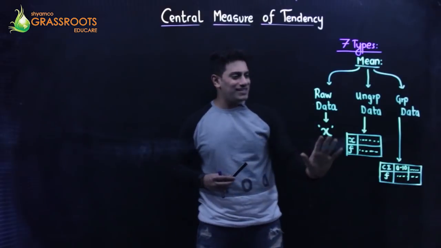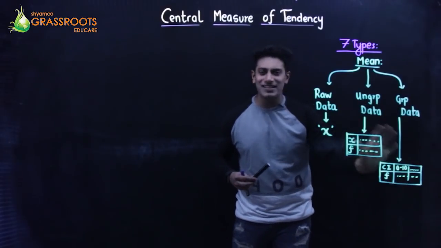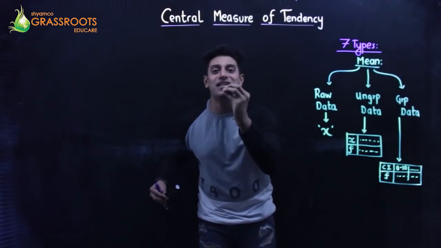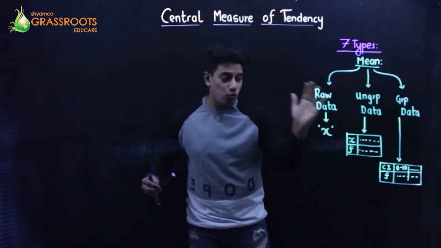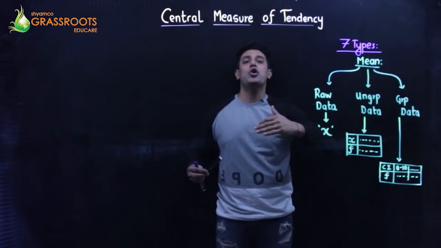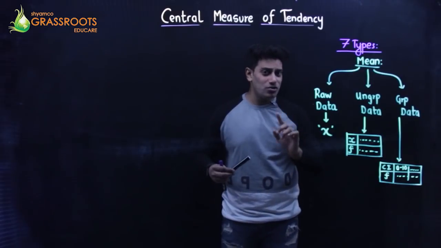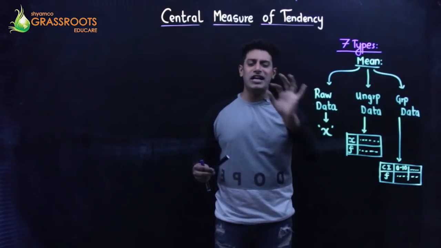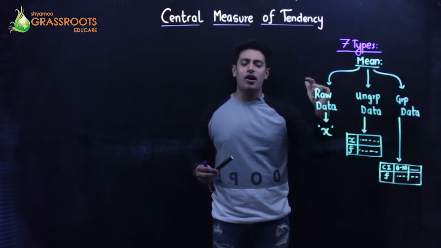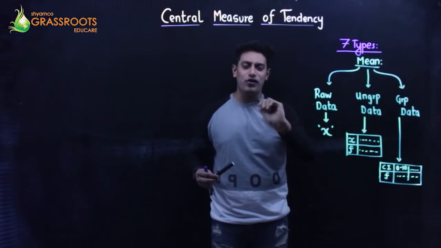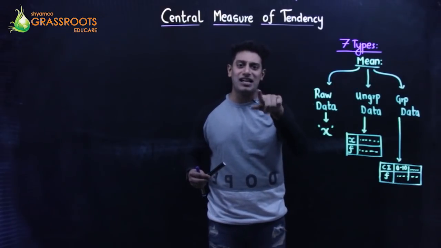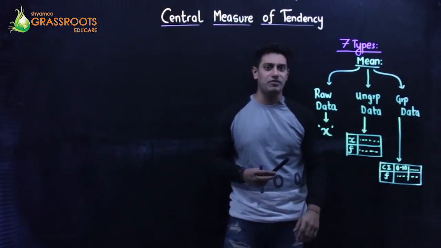So basically ungrouped and grouped data are exactly the same, with a minor addition which we will see when we solve a question. So right now just remember one thing: raw data, only x will be given; ungrouped data, x and f will be given; grouped data, class interval and frequencies will be given.